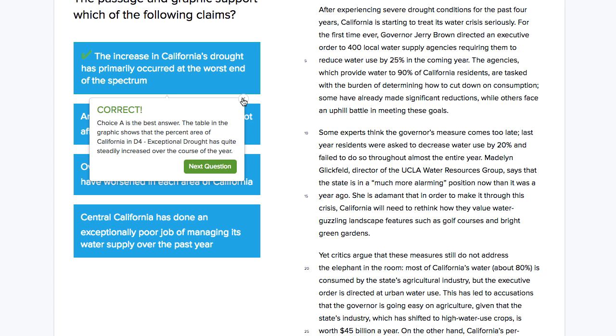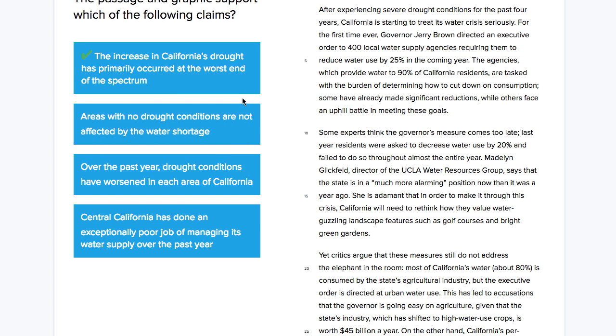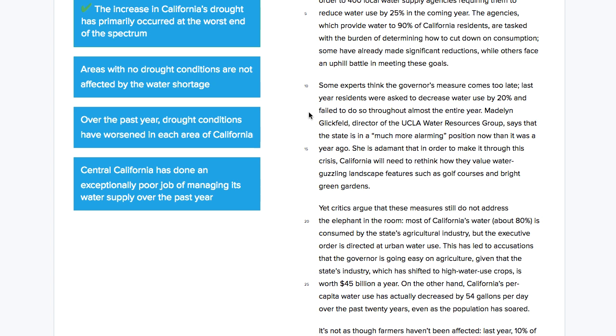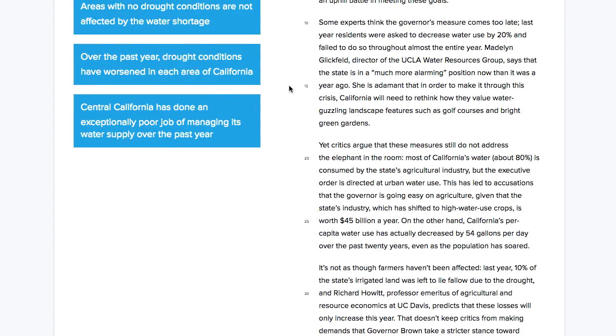But let's also take a quick look at an example of one other thing to rule out. Had we looked at the claim that areas with no drought conditions are not affected by the water shortage, we don't have any evidence for that.